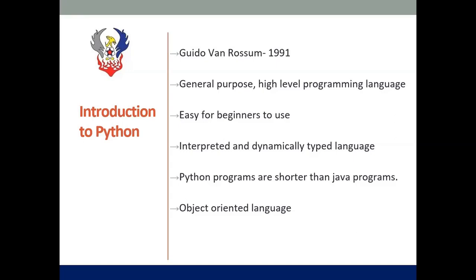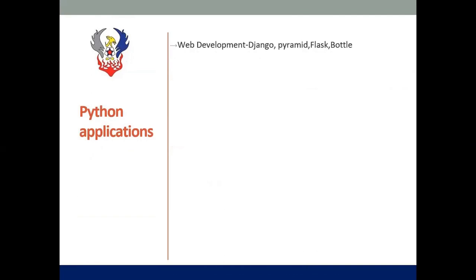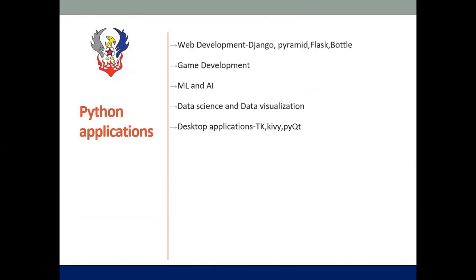Next, we are moving on to the Python applications. Since Python is a general purpose language, we can make various applications with Python libraries and modules. The applications are web development, game development, machine learning and artificial intelligence, data science, desktop application, web scraping application, in the sense we can get some data from web server with the help of Beautiful Soup library.